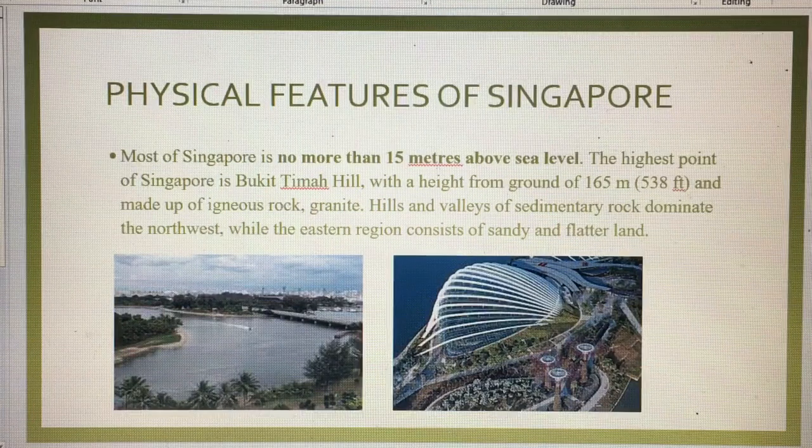Most of Singapore is no more than 15 meters above sea level. The highest point of Singapore is Bukit Timah Hill with a height from ground of 165 meters or 538 feet, made up of igneous rock and granite. Hills and valleys of sedimentary rocks dominate the northwest, while the eastern region consists of sandy and flat land.